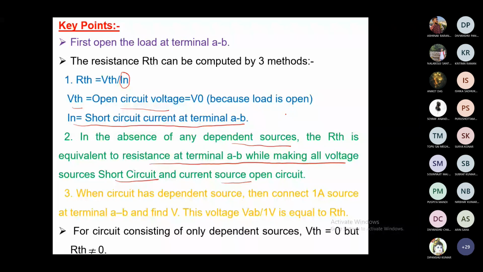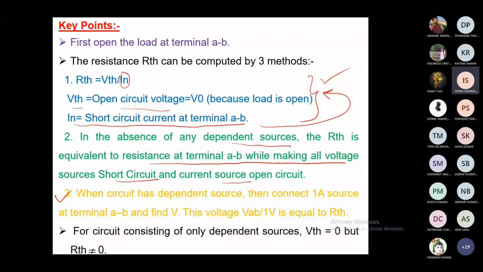When we have a dependent source, then you have to follow this method only, which we did experimentally. When the circuit has a dependent source, then connect a 1 ampere source at AB and then find V. This is the alternative way, which I won't prefer, but that is also an approach.